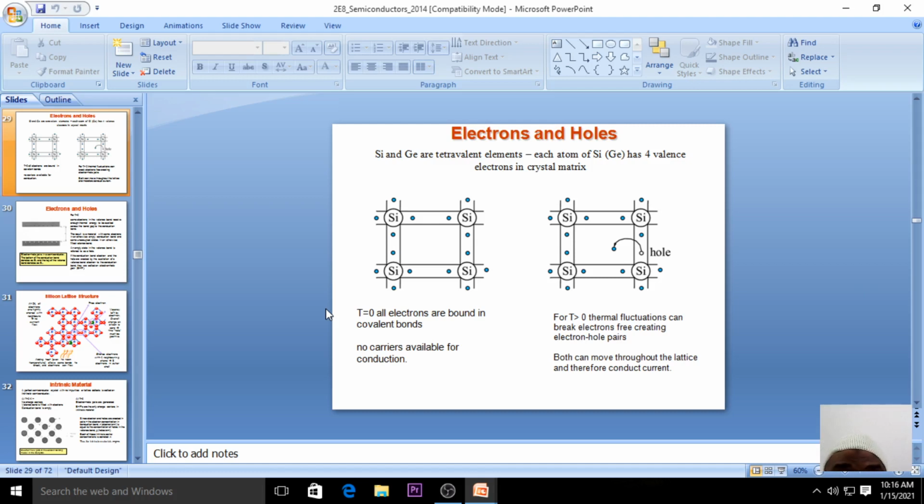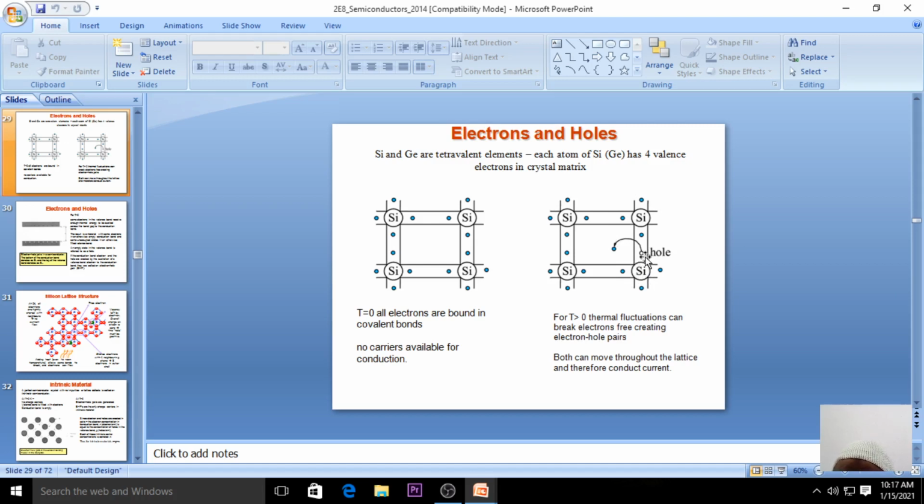As I increase the temperature from 0 Kelvin, slowly, due to fluctuations, the electrons move from the valence band to the conduction band. When an electron moves from the valence band to the conduction band, a vacancy is left, forming in the valence band. That vacancy is nothing but a hole. You can see this schematic diagram where the electron is jumping from the valence band to the conduction band.